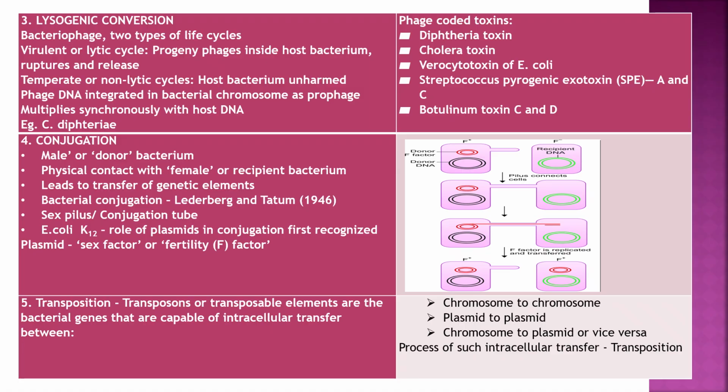The fifth is transposition. Transposons or transposable elements are bacterial genes that are capable of intracellular transfer between chromosome to chromosome, plasmid to plasmid, chromosome to plasmid, and vice versa. The process of such intracellular transfer is called transposition.